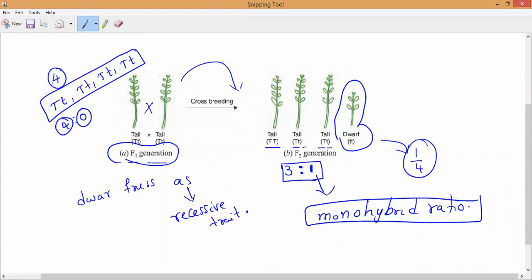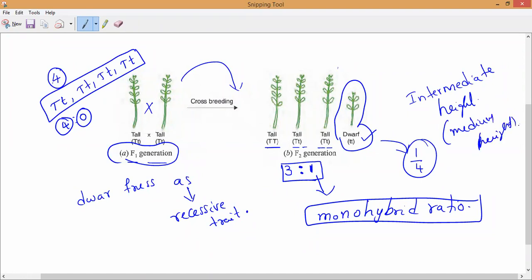So he has found either tall plants. If you cross the F1 generation, he is getting either the tall plants or the dwarf plants. So no intermediate plants have been found. What do you mean by intermediate plants, guys? Anybody? It means plants of medium height. Do you understand, everyone? Either it is a dwarf plant or a tall plant that is produced. No medium height is produced.